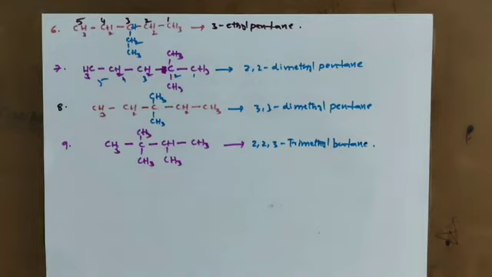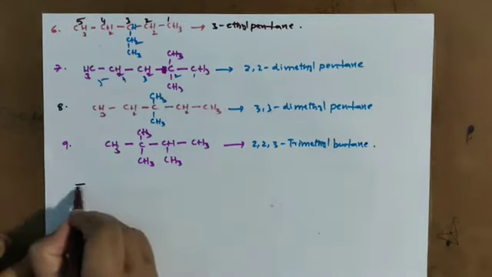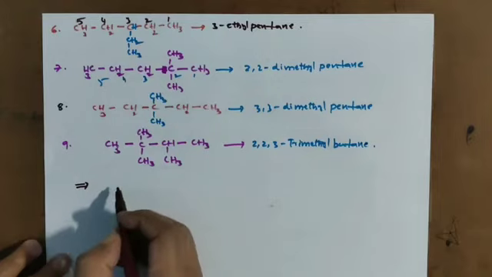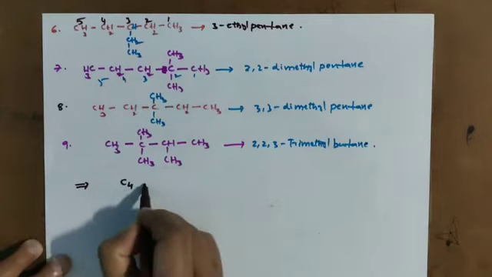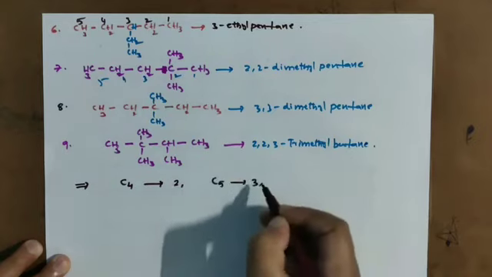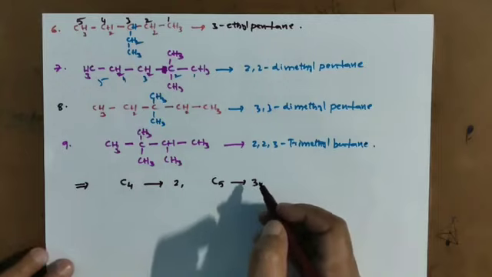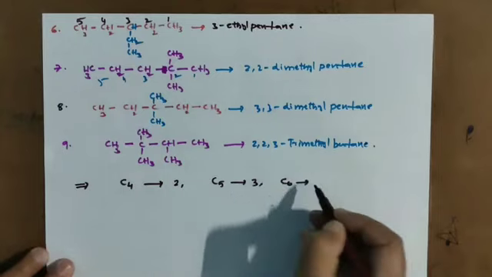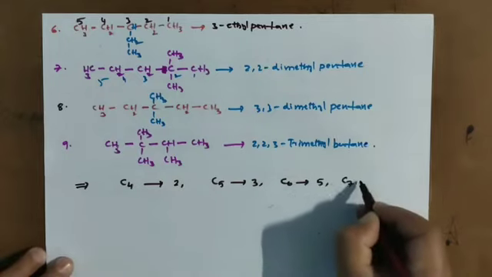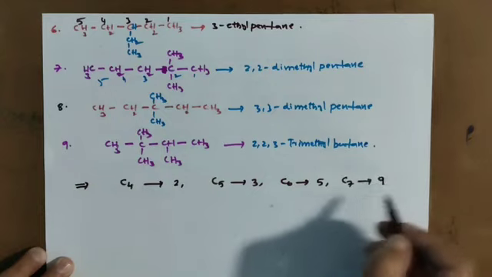So it is very clear. You have to remember that very easily. Every time no need to draw the structures. And then how can you remember these? You go for the 4 carbon atoms. How many we got? 2. 5 carbon atoms, we got 3. And 6 carbon atoms with hexane, how many we got? 5. And with 7 carbon atoms, how many we got? 9.